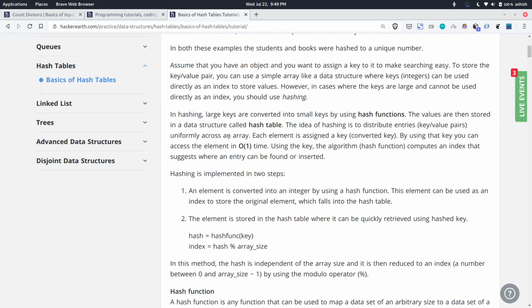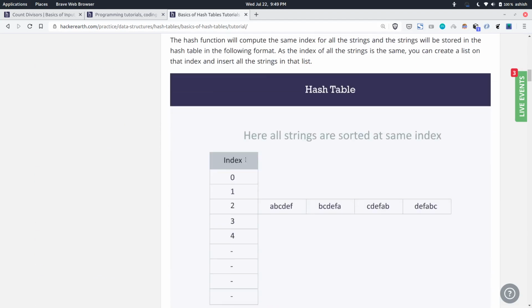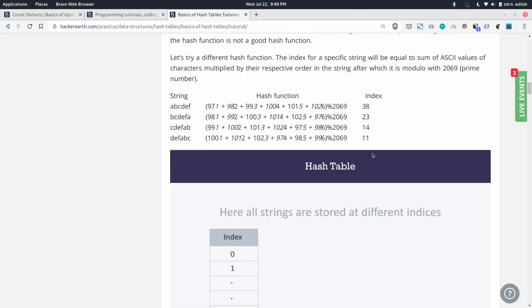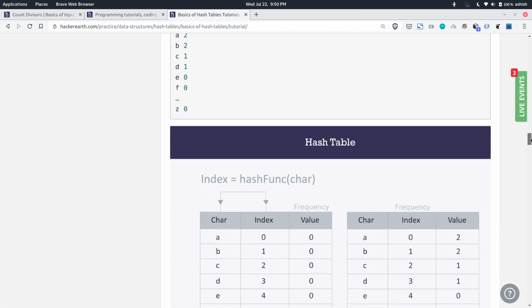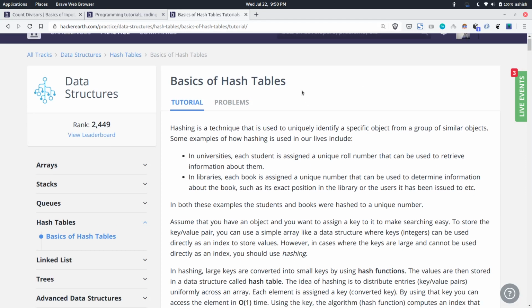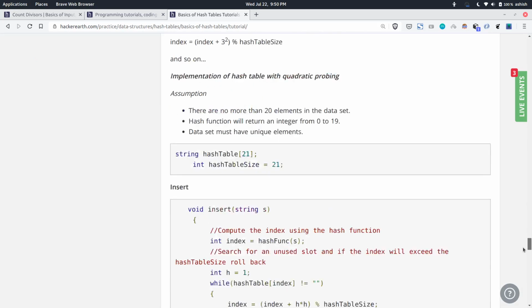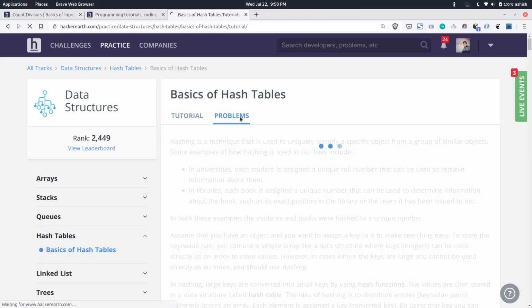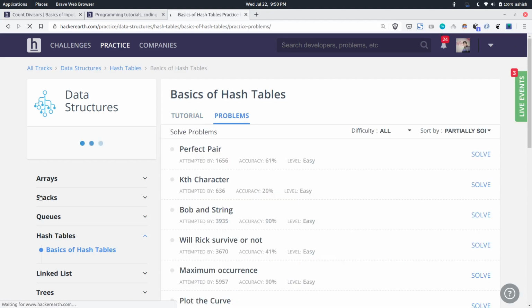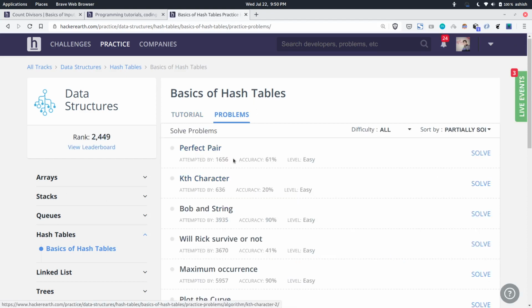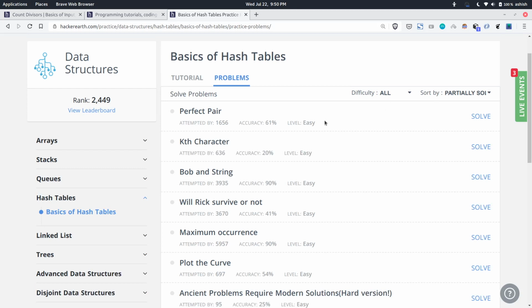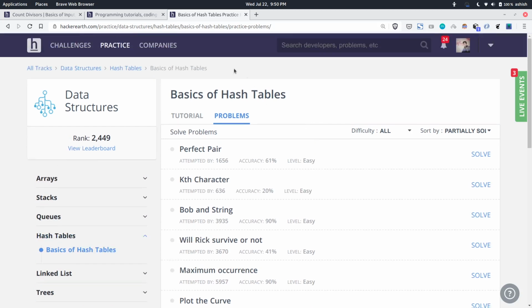For hash tables you need to read this theoretical part, and there is one example also given here. If you are not familiar with this concept, go through all this. There is some example code also, and then you have problems based on that topic. So you can solve problems topic wise, and you can sort them according to your difficulty, easy.